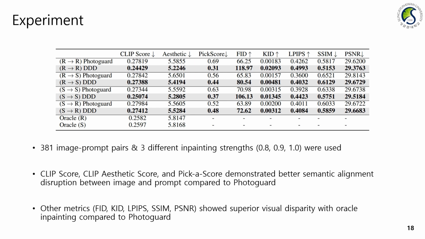Through this experiment, we demonstrated better disruption performance than PhotoGuard in all results, including CLIP score and aesthetic score. These results show that our method achieves proper semantic disruption. The remaining metrics indicate the degree of visual disparity with Oracle inpainting, which also showed superiority over PhotoGuard.